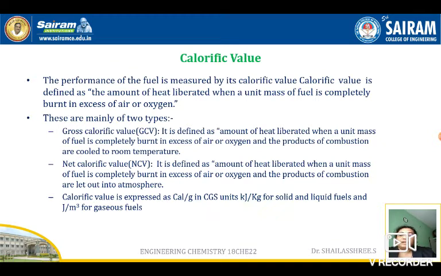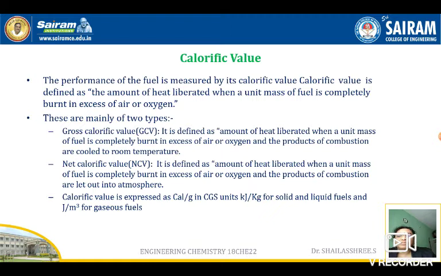Next is calorific value. Fuels should have some characteristics. They should not produce a large amount of ash content. If it is producing more ash content, what will happen? The efficiency of the fuel will be reduced. It should not demand large space for transportation, it should be easily available, and mainly the fuel should have a higher calorific value.